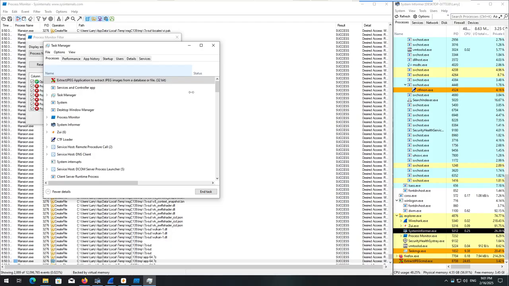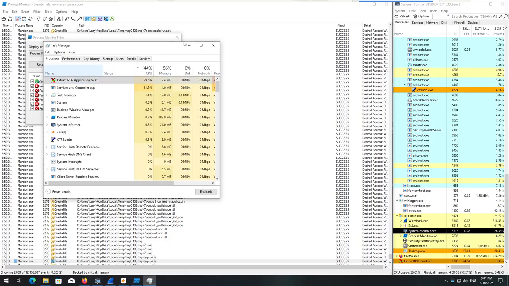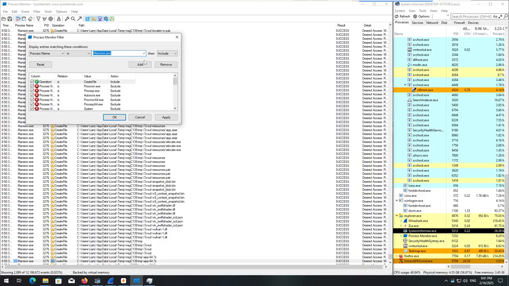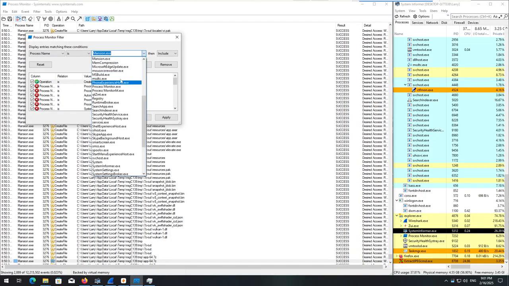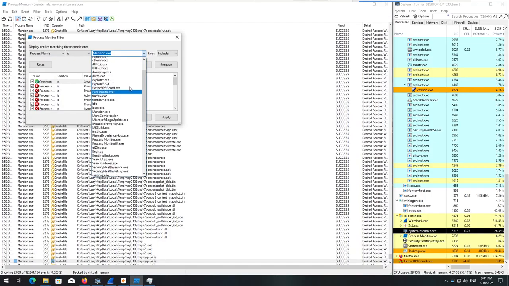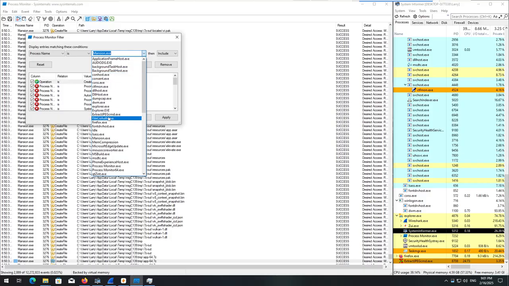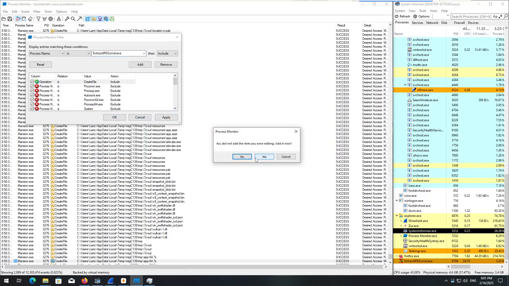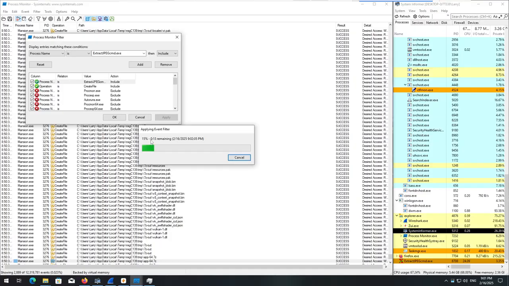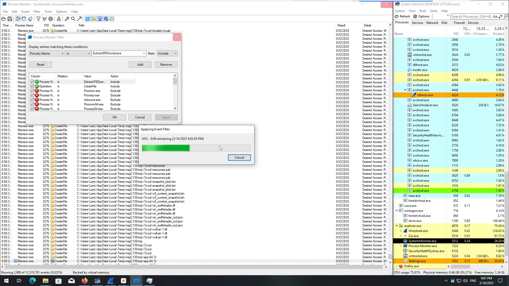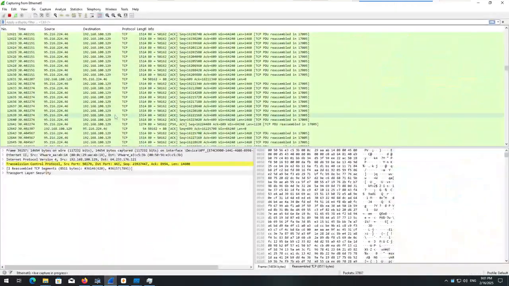Extract JPEG application to extract JPEG images from a database or file. Try saying that 10 times in a row. All right, so now we're going to do the extract JPEG command. So we'll come up to here. Yes, add it now. And then once it's done adding that, I am going to go ahead and put a pause on Process Monitor.